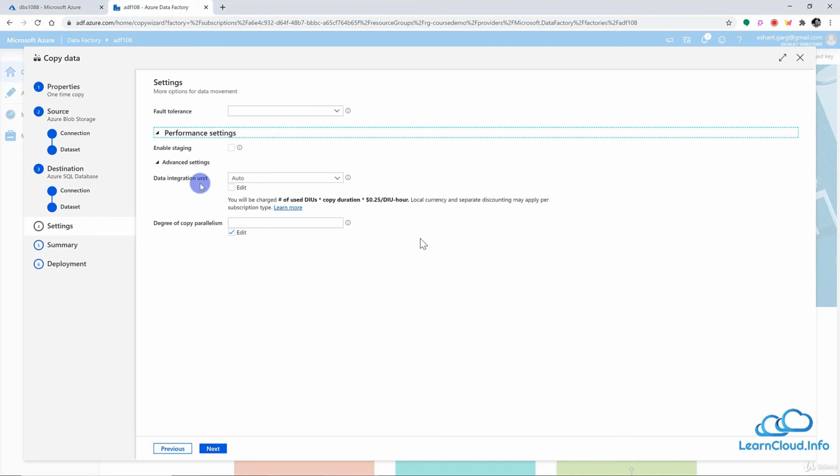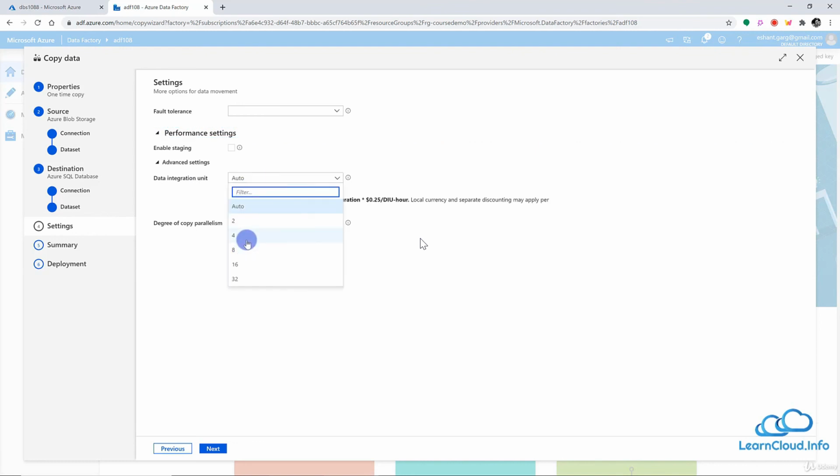Data Integration Unit. This represents how much hardware we want: how much CPU power, how much memory, how much network resources. So it defines that hardware. If you want, you can assign a particular DIU value here, or you can let Data Factory decide, and Data Factory will dynamically assign whatever DIUs are required to your pipeline. So I will leave it as auto here.